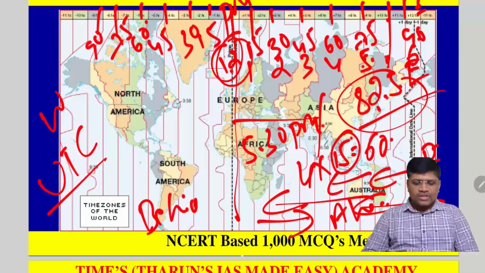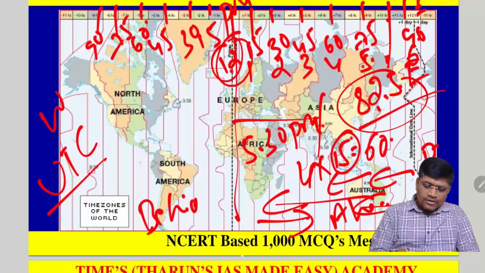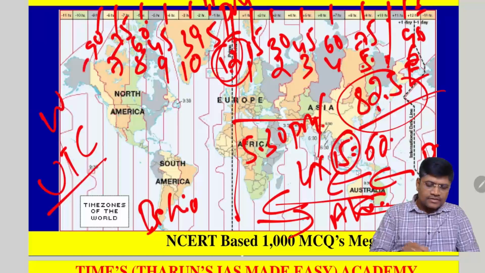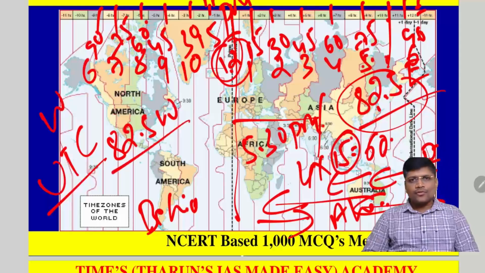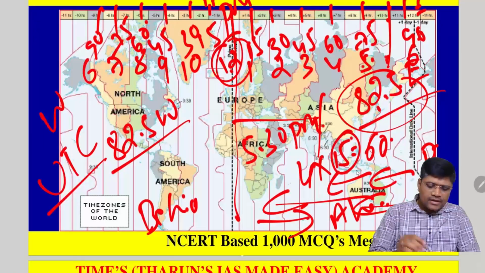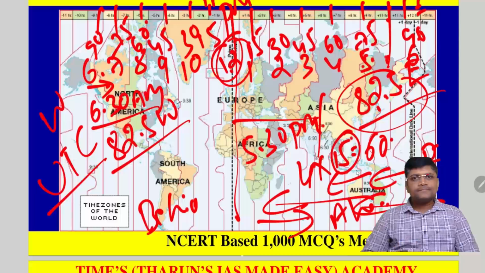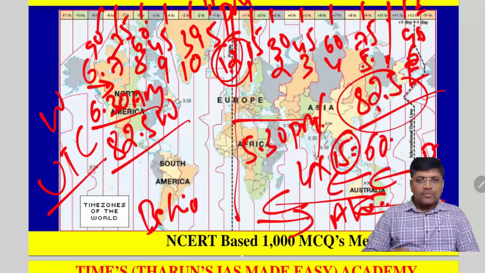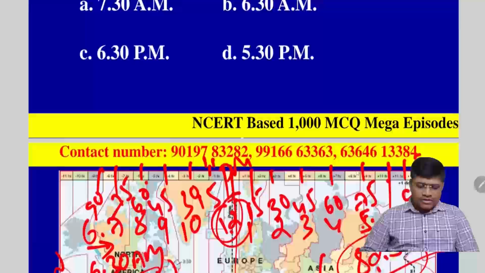Similarly, in the western hemisphere, the time will be behind. That means near 15 longitude it is 11 a.m. This is 10 a.m. This is 9. This is 8. This is 7. And this is 6. So time keeps on decreasing. So here it is 82.5 west longitude, between 90 and 75. So this is 6 and here it is 6:30. So here it will be a.m., early morning. So 6:30 a.m. would be the time near the 82.5 west longitude.